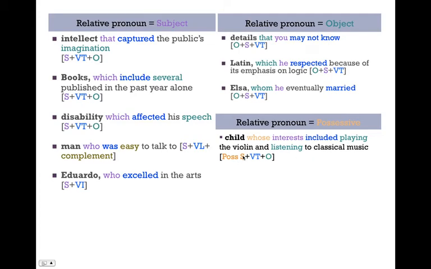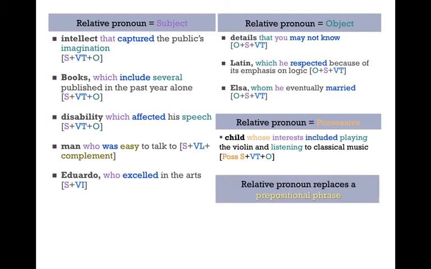So we have the possessive with the subject followed by the verb. In this case it's transitive, but it doesn't have to be. So in this case it's transitive plus an object.